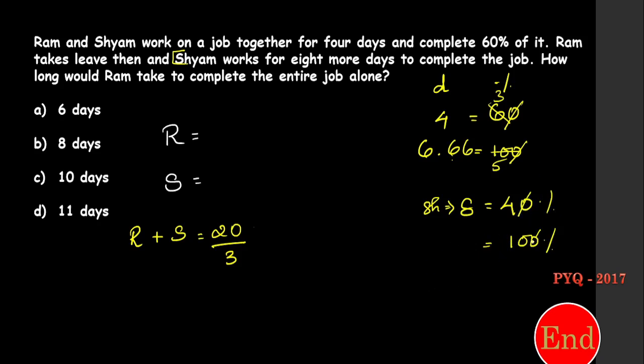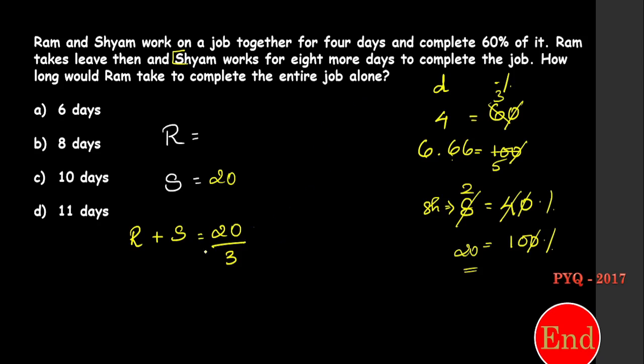Can I cancel these two zeros? If I cancel these two, here it will be 2. So 10 into 2 is 20. So in 20 days, Shyam can complete the entire job. So this is also found now. Now the question is, how long would Ram take to complete the entire job alone?